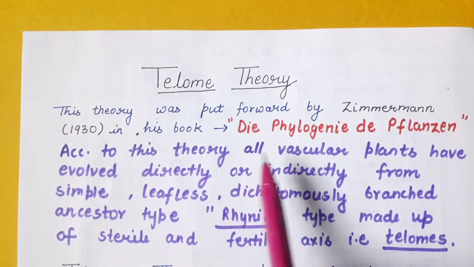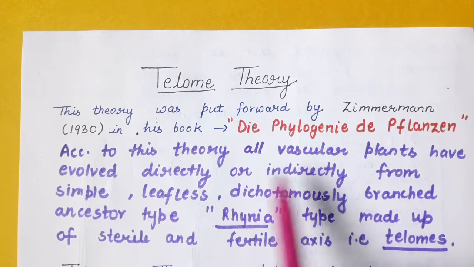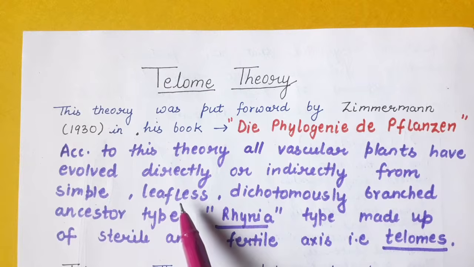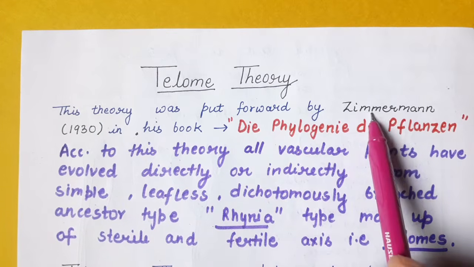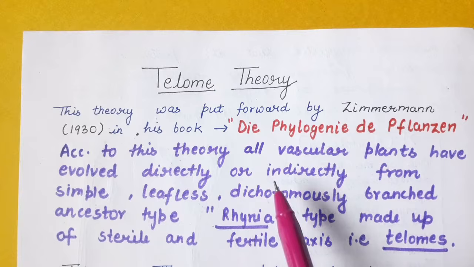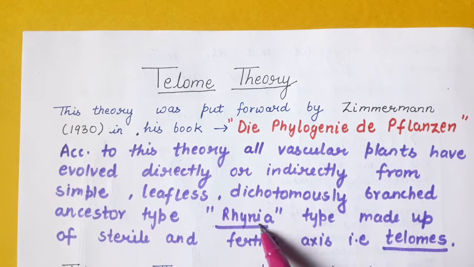According to this theory, all the vascular plants have evolved directly or indirectly from a simple leafless dichotomously branched ancestor type, that is Rhynia, which is made up of sterile and fertile axes which were called telomes. So according to Zimmermann, all the vascular plants have evolved directly or indirectly from a dichotomously branched ancestor type which looked like Rhynia, having sterile and fertile axes which were termed as telomes.